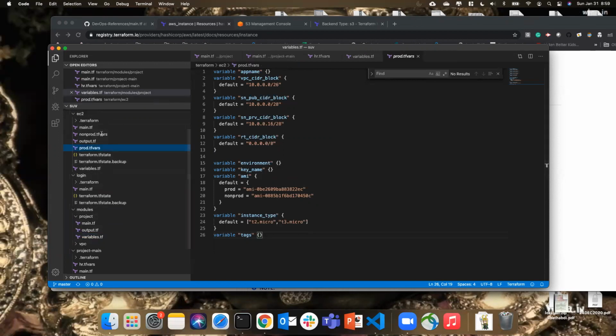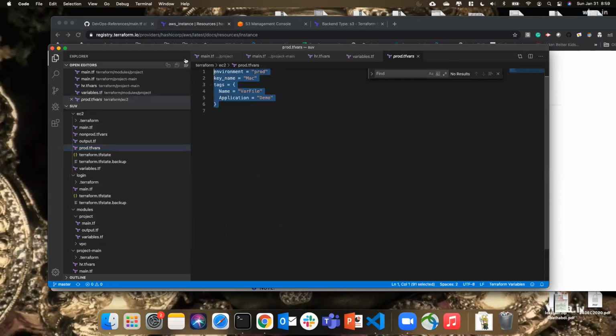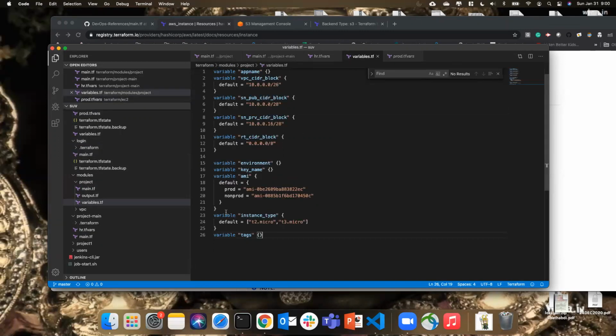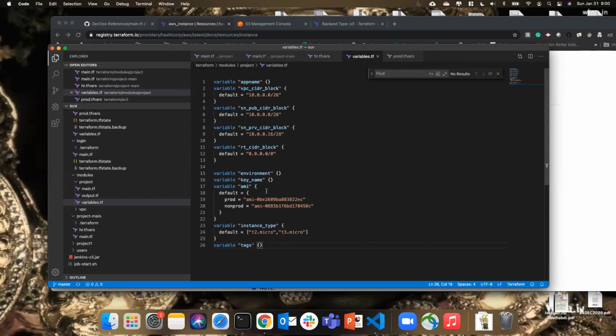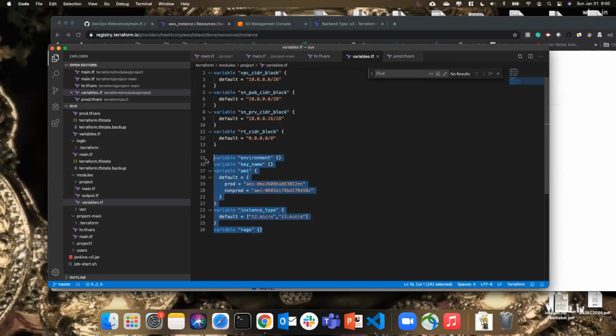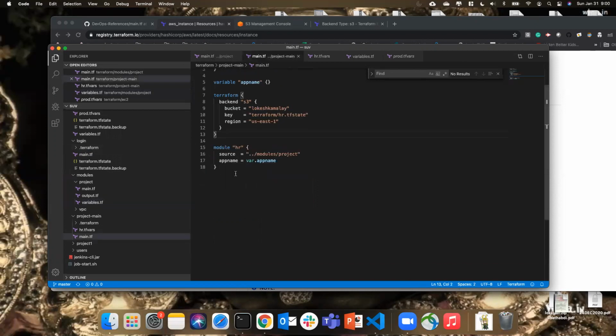This is the prod.tfvars file. AMI is there, instance type is there. I just need to pass environment, key name, AMI, and tags. This is my project main file.